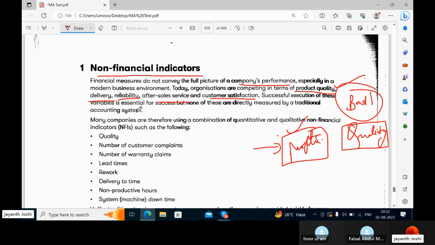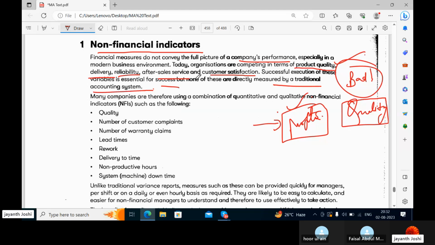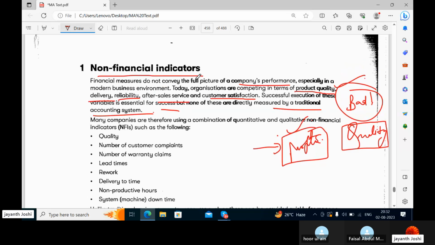Successful execution of these variables is key for success, but none of these are directly measured by a traditional accounting system. We don't take quality or reliability or delivery in accounting. In the sense, putting efforts to deliver as soon as possible is not delivery charges. Delivery charges are expenses, but the efforts we are putting in to deliver the goods sooner to the customer cannot be quantified or measured in terms of money.